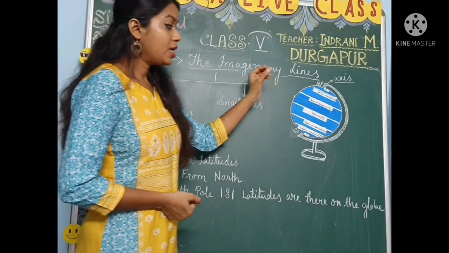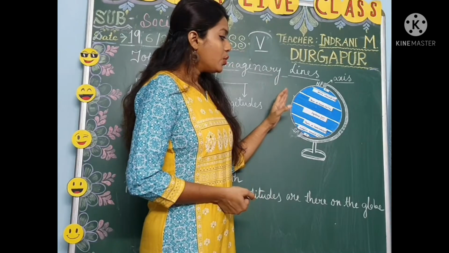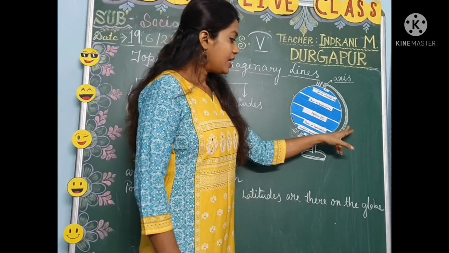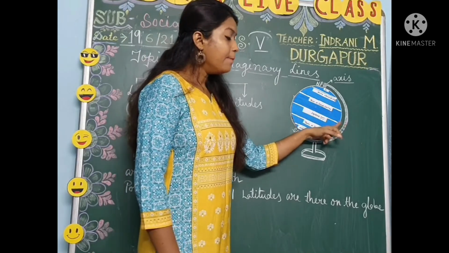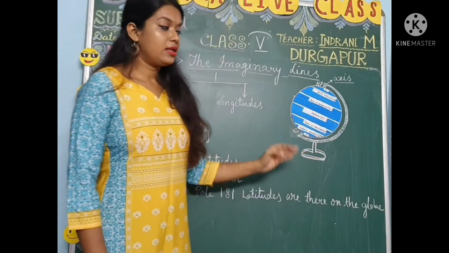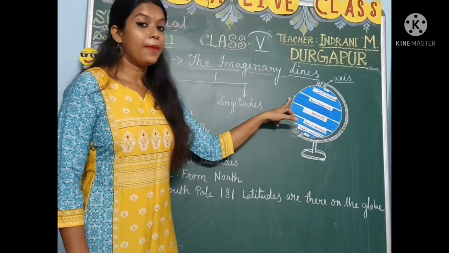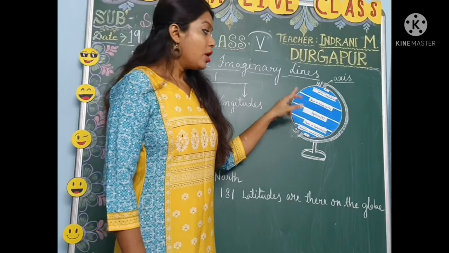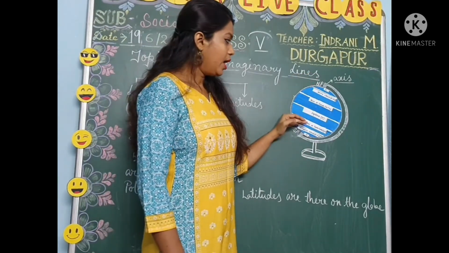The most important latitude runs from east to west in the middle of the earth. This parallel line, which runs from east to west in the middle of the earth, divides the earth into 2 equal halves.